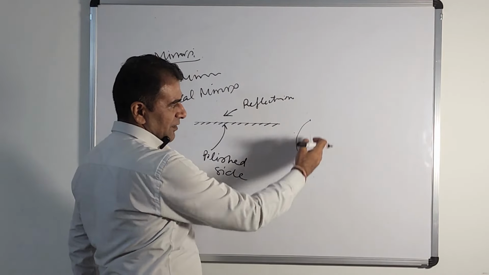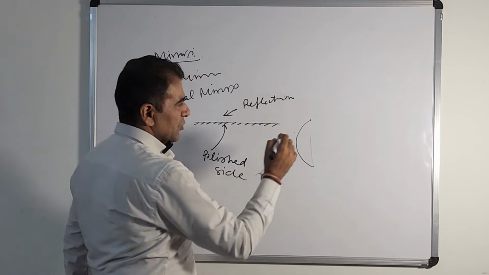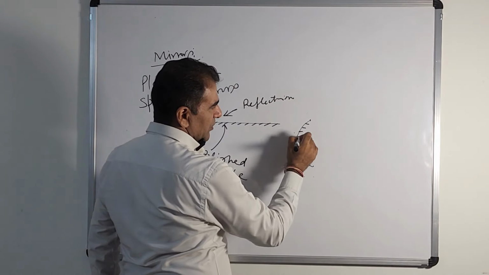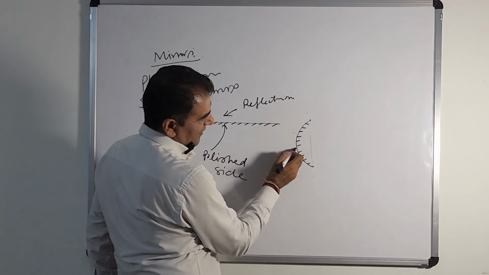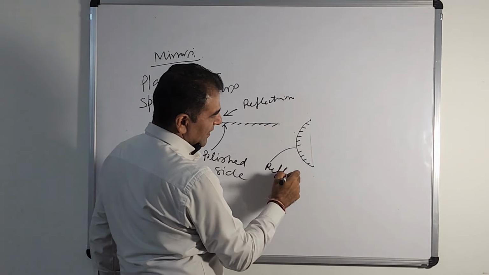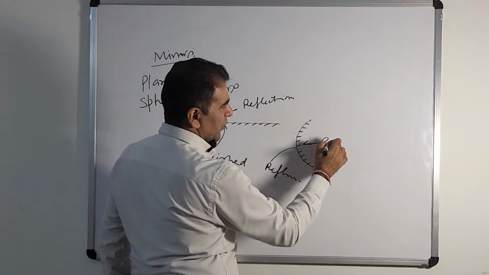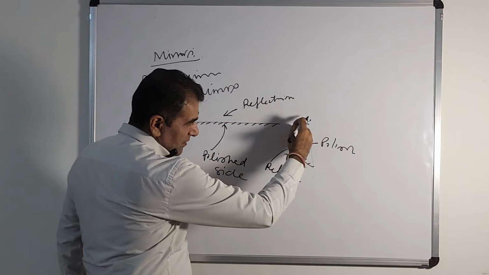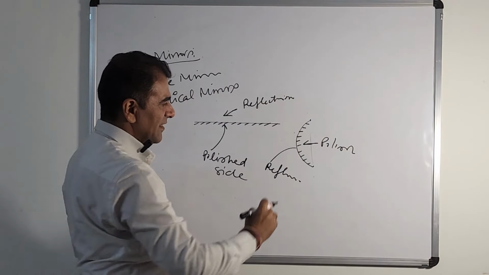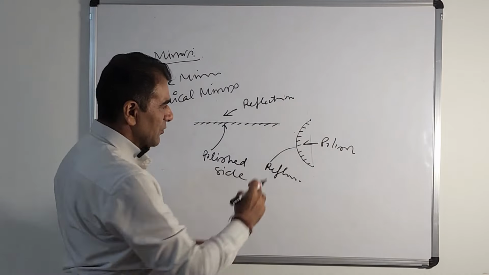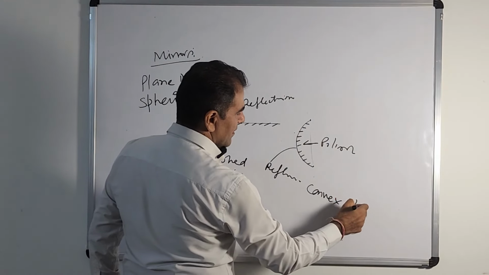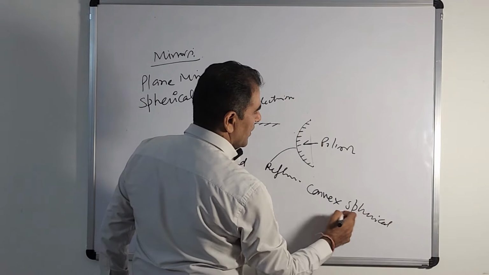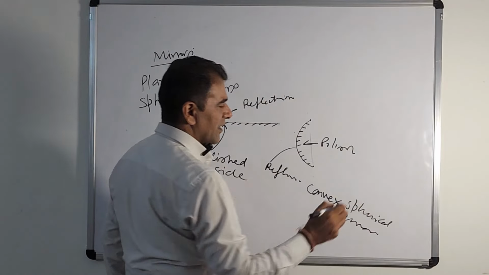You cut like this, you will get this. So on this side you do polish, and this side is the reflection side, and this side is the polished side. Now because this bulging side, the convex side, is reflecting, this type of spherical mirror is called a convex spherical mirror.